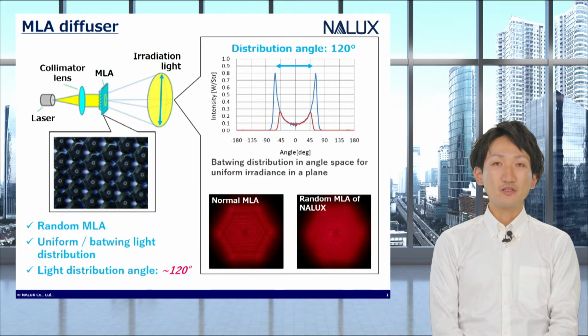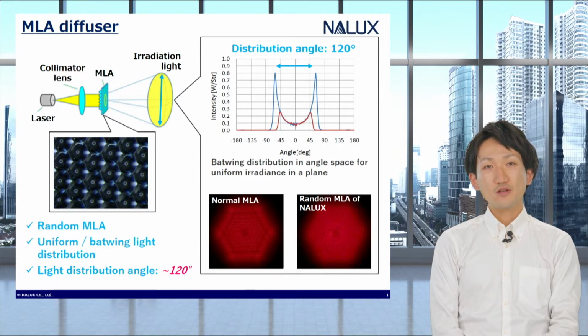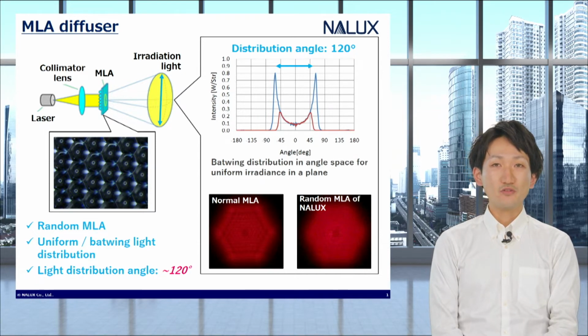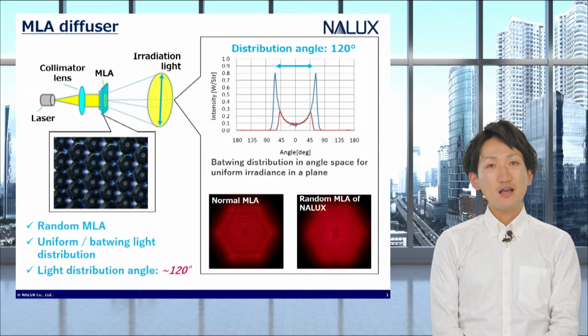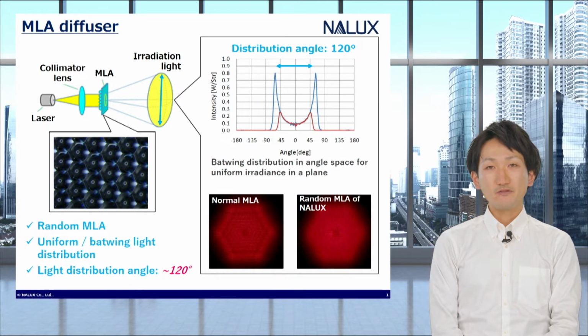There was a problem in typical MLA. It has a periodic structure, and it causes a kind of pattern in the output irradiation light by the diffraction effect. We have presented about random MLA, which offers homogeneous light distribution with 120 degrees distribution achievement. The consumer market products provide this illumination range, but they have unnecessary diffraction patterns. Please watch our previous videos for more detailed information.